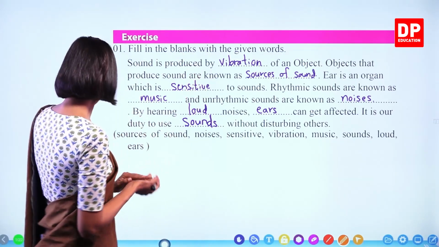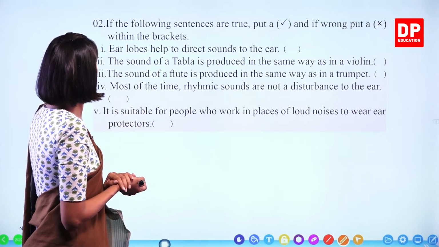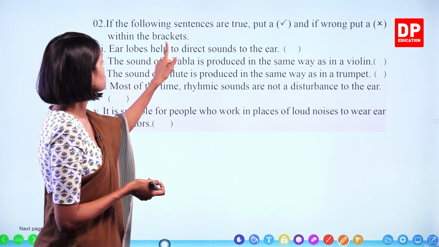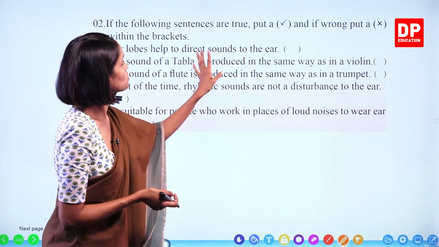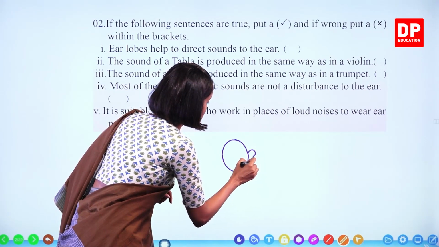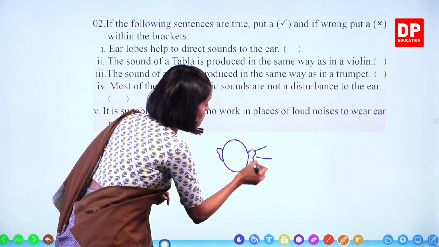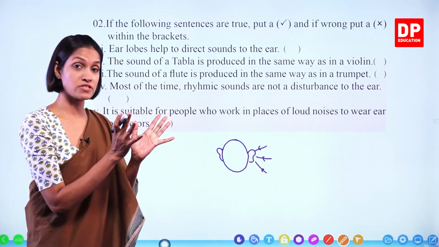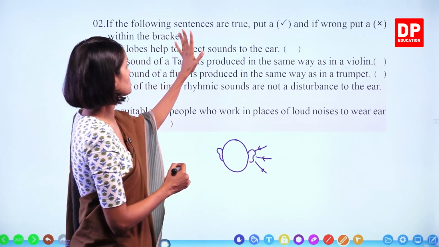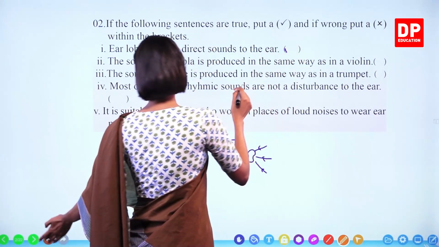So this was an easy one. We'll move on to the next. If the following sentences are true, put a tick, and if wrong, put a cross within the brackets. Let's go through this. Ear lobes help to direct sounds to the ear. This is true or false, children? Now, do you know what is the shape of the earlobe? Look at this one, earlobes. Because of this special shape, it can collect sound waves, more and more waves. So, earlobes help to direct sounds to the ear. This is correct. True.